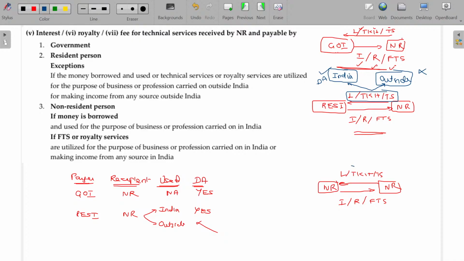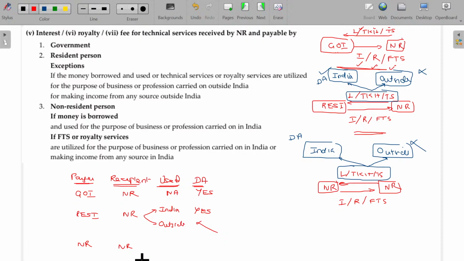Now again the question comes, for what purpose is it used? Whether it is in India or outside India. If it is used in India, then automatically this will be considered as deemed to accrue. Outside India, of course, not considered as deemed to accrue. So the payment is done by whom? Non-resident. To whom? Non-resident. So recipient and payer both are non-residents, so we don't have control over their transaction.